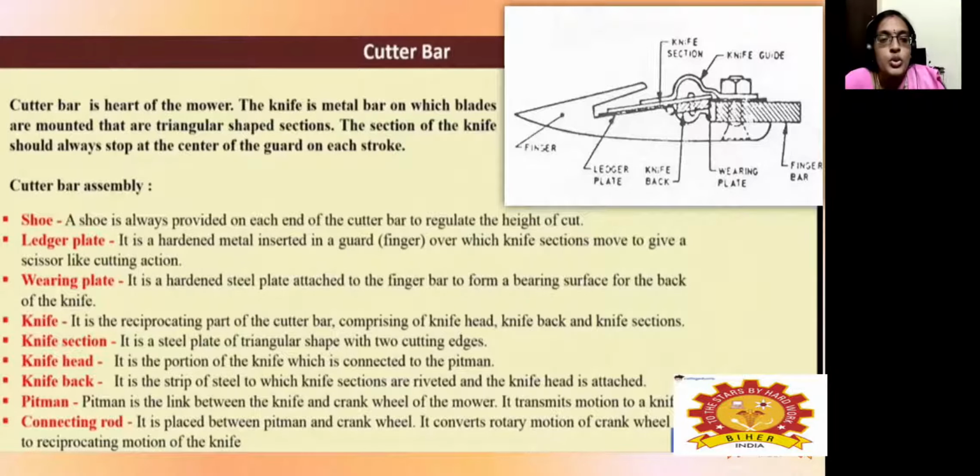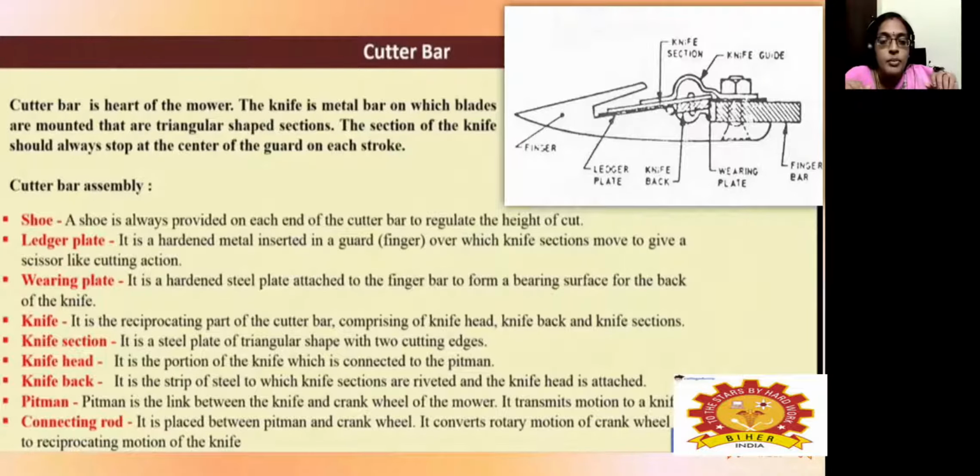Okay, and then shoe, which is provided at each end of this cutter bar, and this is known to be the shoe to regulate the height of the cut. So if you want to fix the height, you have to adjust the shoe. Then the ledger plate, in between which this knife section will move, and which will give a scissor like cutting action.